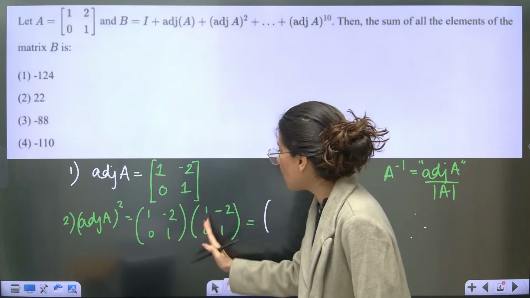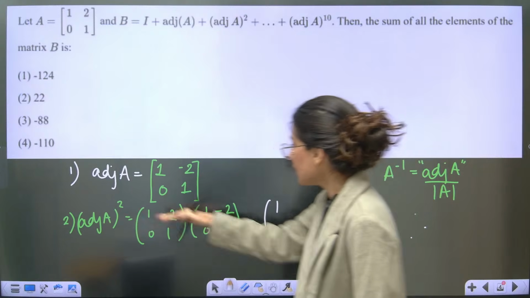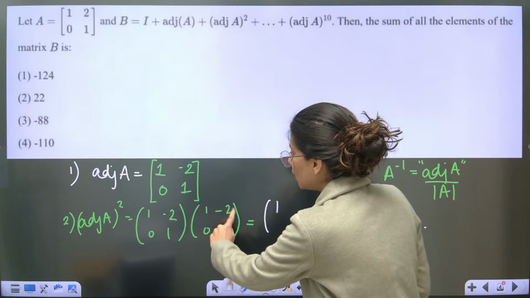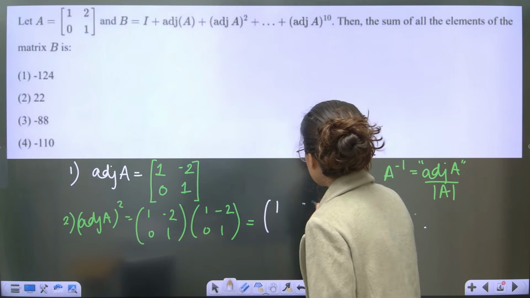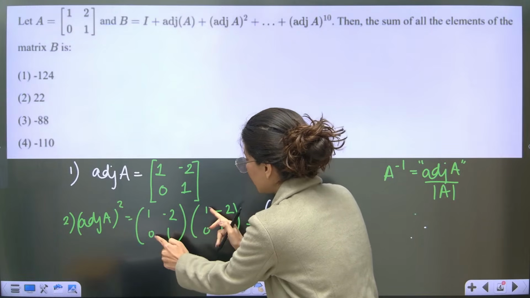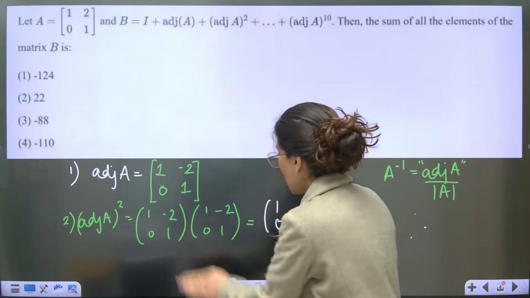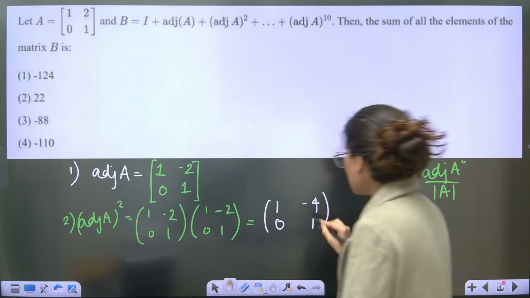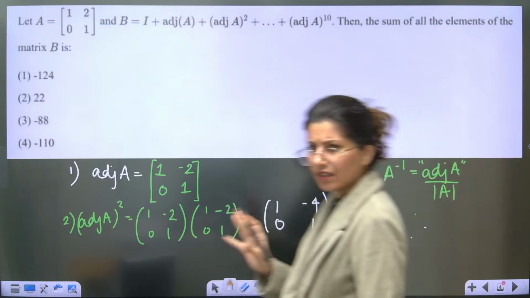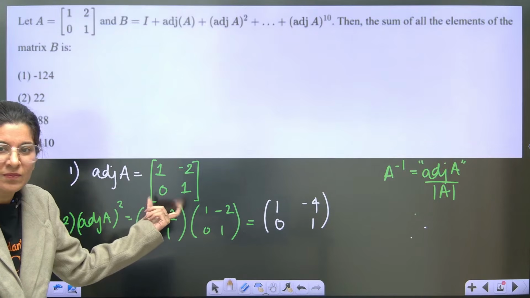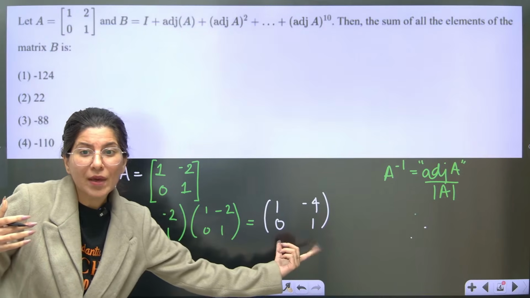Row number 1, column number 1 will give you 1. Row number 1, column number 2 will give you minus 2 and minus 2, so minus 4. Then row number 2, column number 1, so 0 and 0, this is 0. And row number 2, column number 2 will be 0 and 1, which is 1. So now I think we are getting it. Adjoint of A is this, adjoint of A square is this.